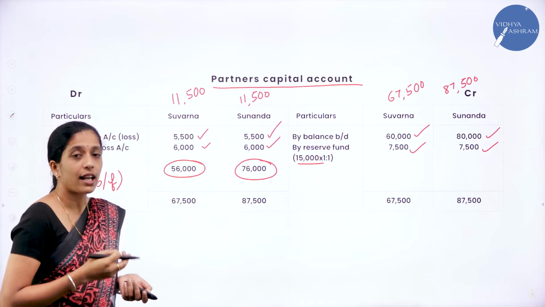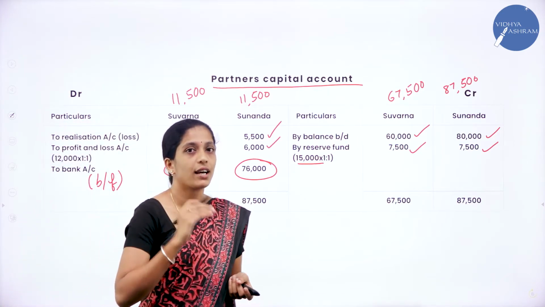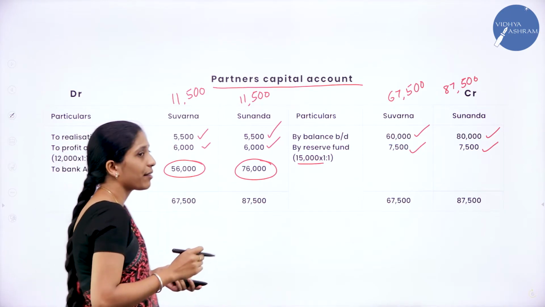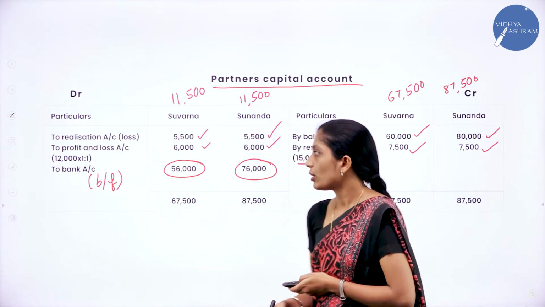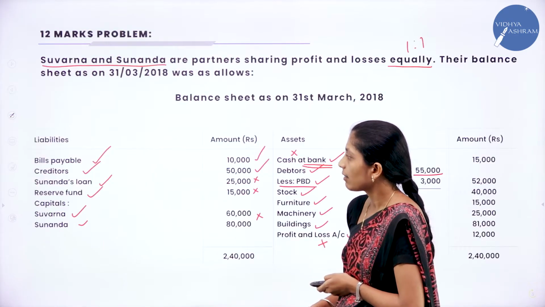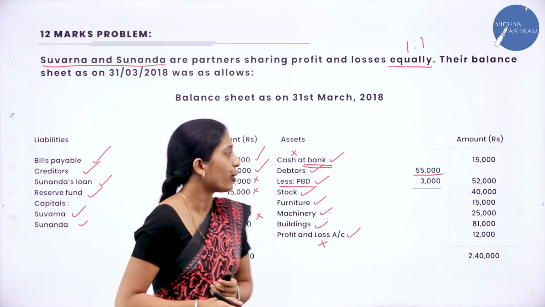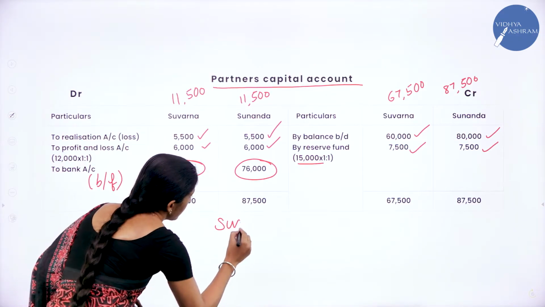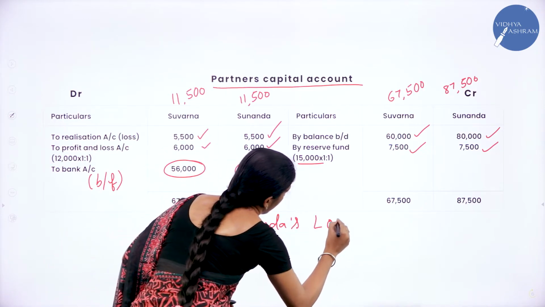Now which is the last account to be prepared? Before that we shall prepare partners loan account. Here whose loan have they given? They have given Sunanda's loan, right? Now go through the balance sheet. In the liability side they have given Sunanda's loan. Now we shall prepare Sunanda's loan account here. Sunanda's loan account.